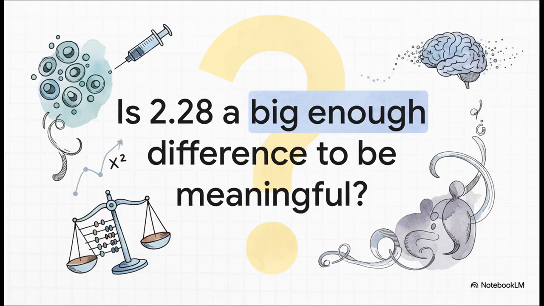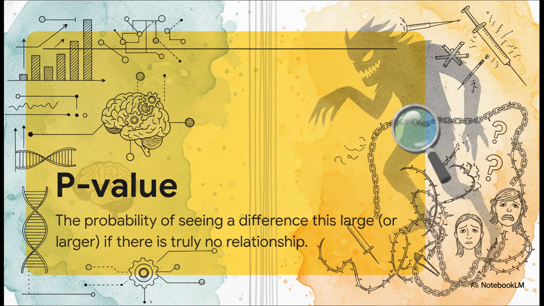But what does that even mean? Is that a big deal? Is that a large enough difference for us to sit up and say, hey, something's going on here? Or is it so small that it could have just happened by pure random luck? To answer that, we have to calculate something called a p-value.